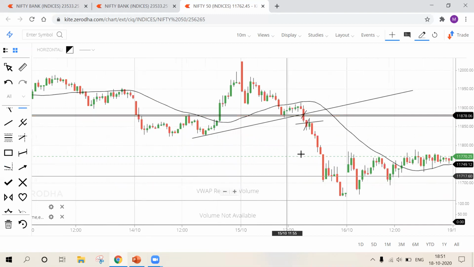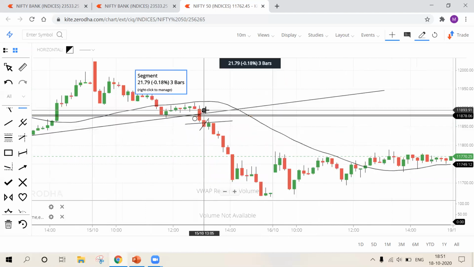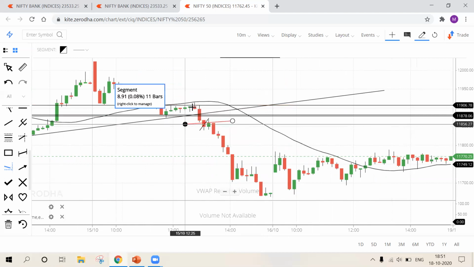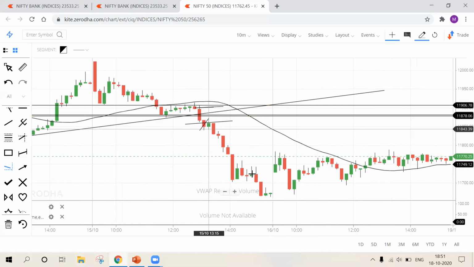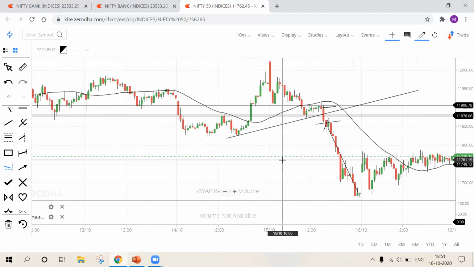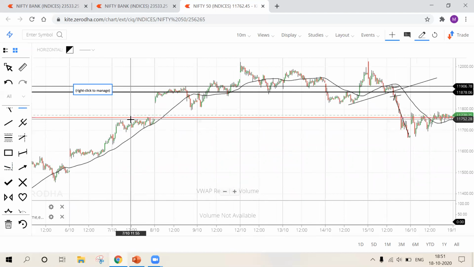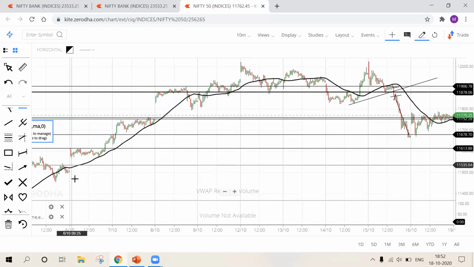This is my level. Now say I'll be entering there, and my stop loss will be at this level, above the key level, because this is my trend line and this is my support and resistance level. All these are my profits. My target will be the next support and resistance level. See this level, because this level has acted as a resistance many times. So that will be my first target. This level should be my second target. This level should be my third target.